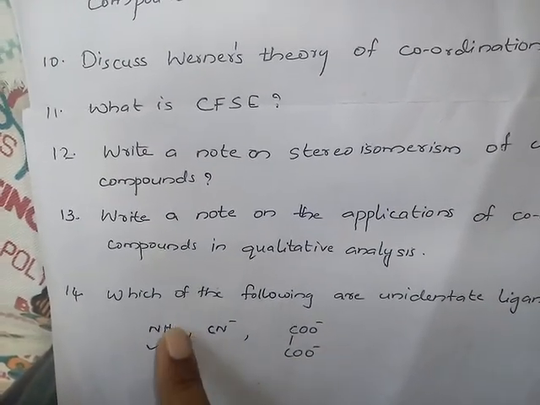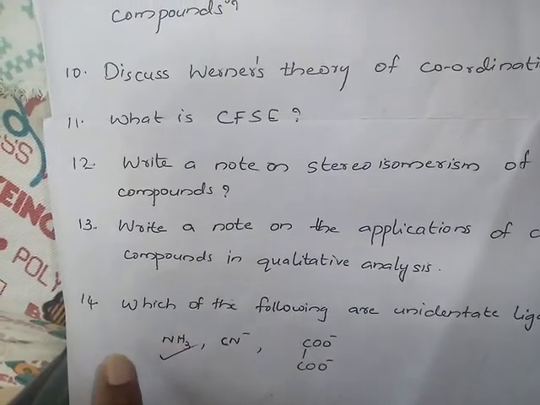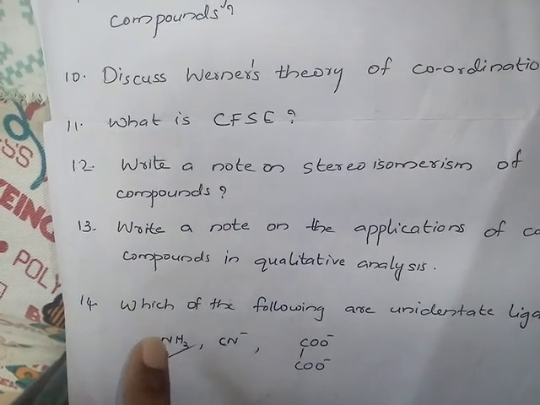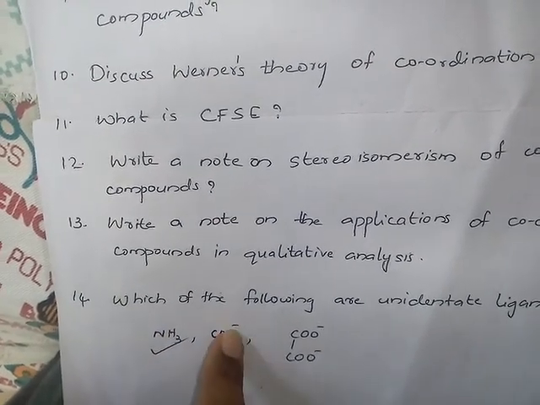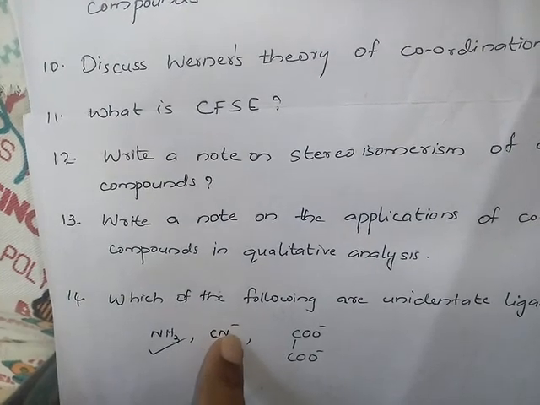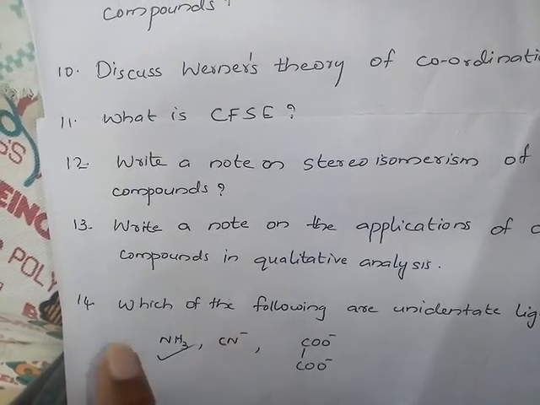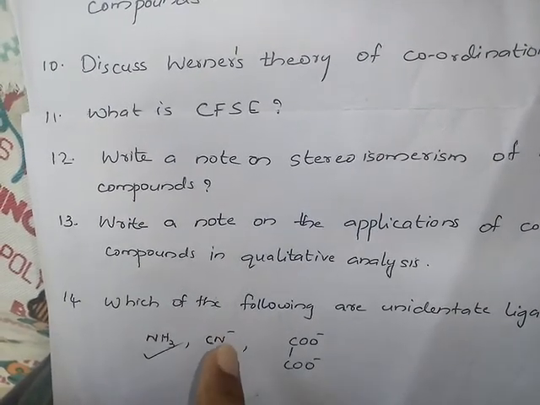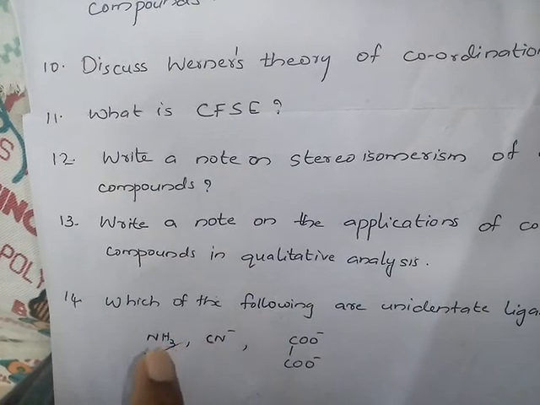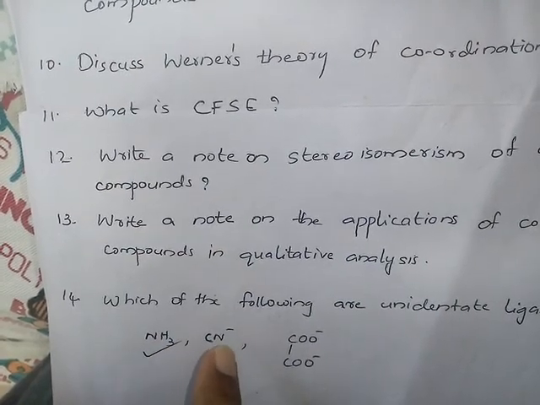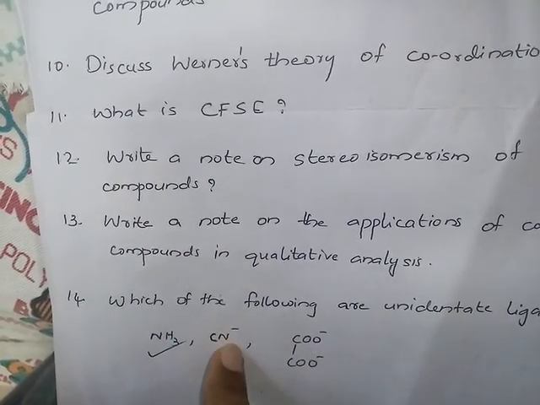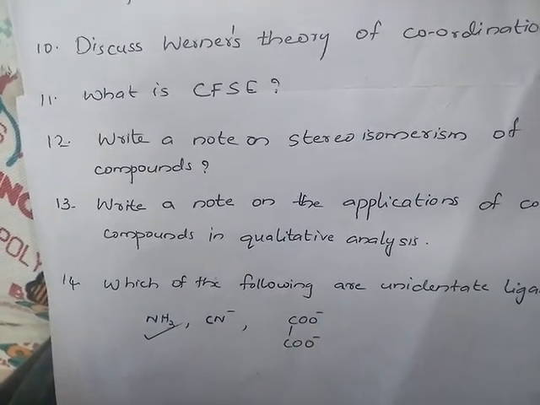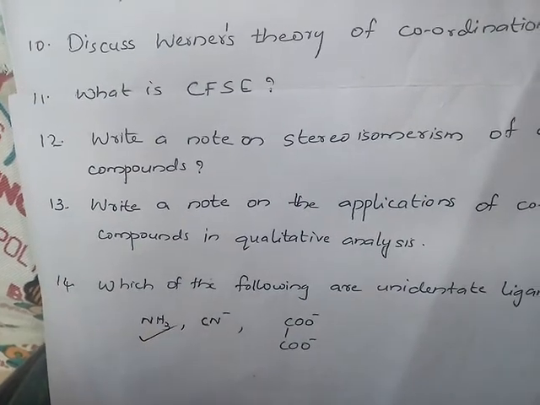So here in NH3, nitrogen can attach to the metal, through only one site. Here we can see that nitrogen and carbon can both attach to the metal, so this ligand can attach through two sites, so it's a bidentate ligand. Here also two sites are there, so this is also a bidentate ligand. So our answer is NH3.